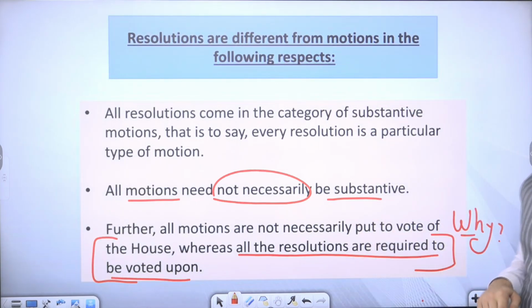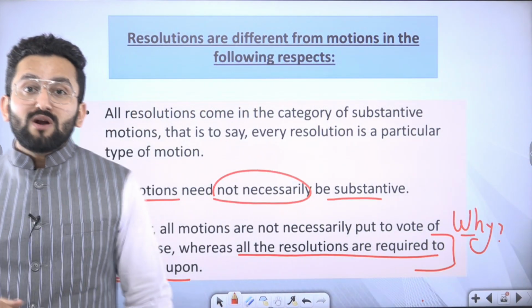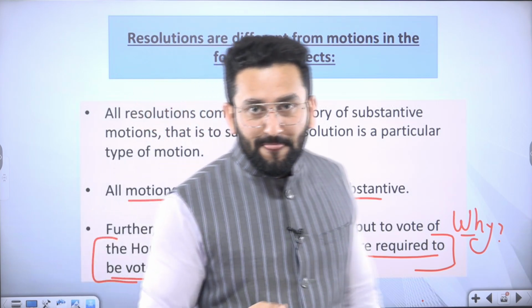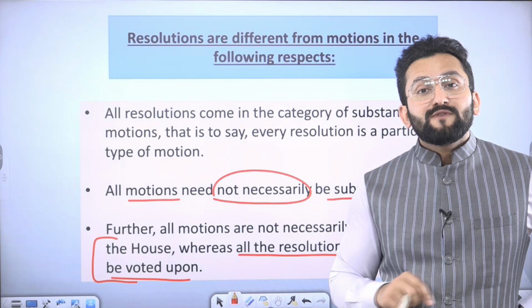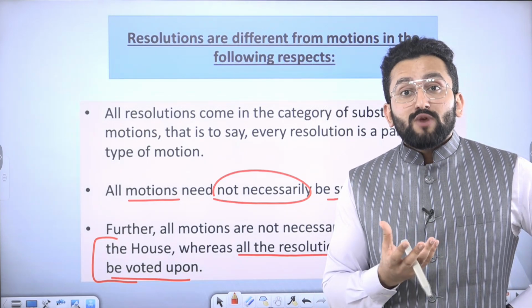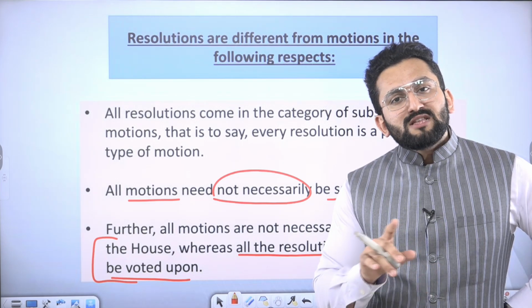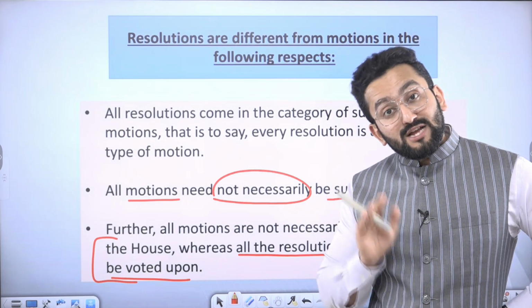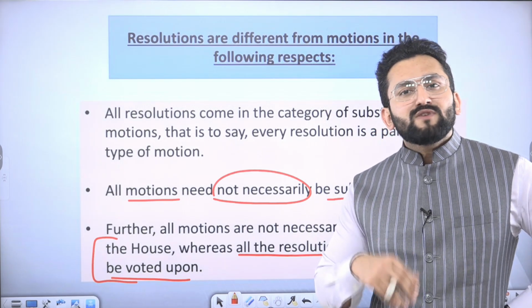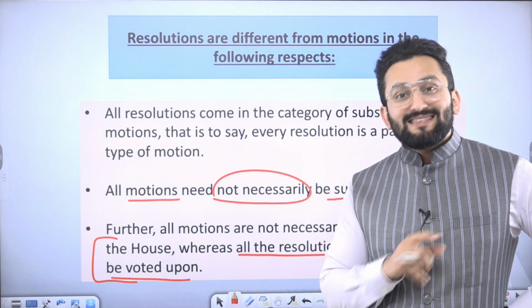Resolutions are different from motions in what respect? Till now we were discussing motions. Now there's another word, resolution. So what is the difference? Major difference: in case of resolution, if a matter is issued and we are saying we want to bring this resolution, it means voting is going to happen. But in case of motions, there are some motions in which voting is not necessary. But in case of resolution, voting is necessary.